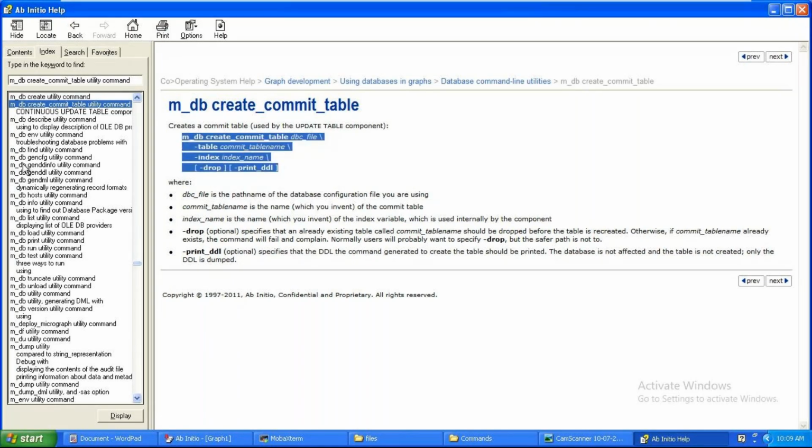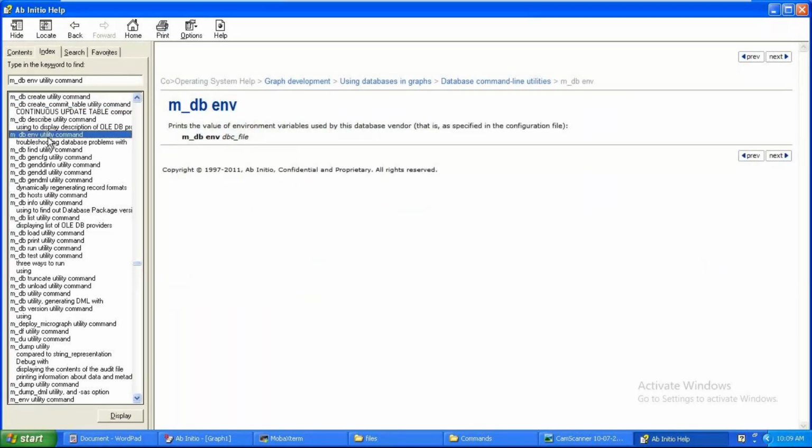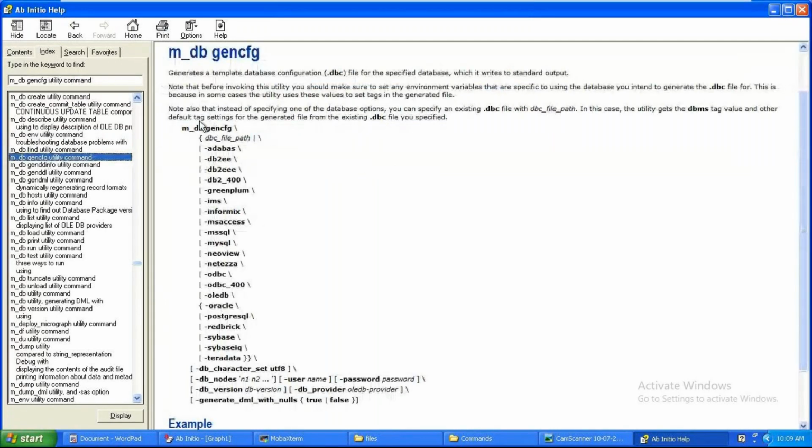Okay, so I want to create my dbc file from the backend, no problem. You can see here, the utility will be there. Config, gen cfg, generating a config file. See there, hyphen oracle, right? So we have selected this. I have selected oracle while creating the same kind of thing. You can create from the backend also with the help of this m_db gen cfg.